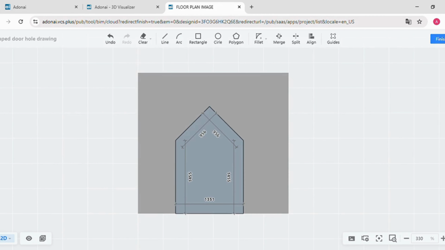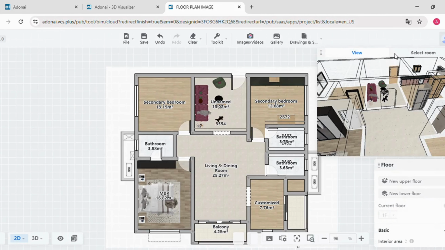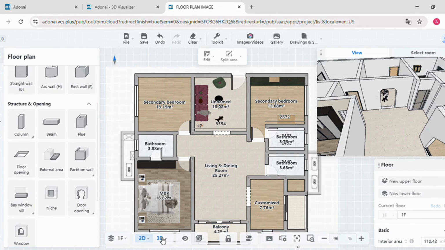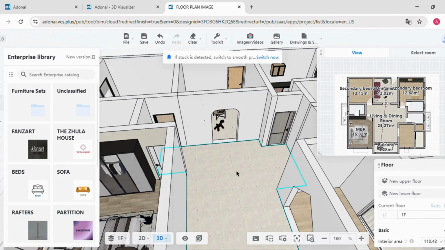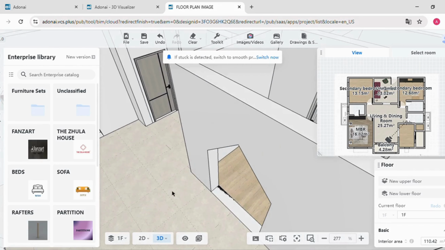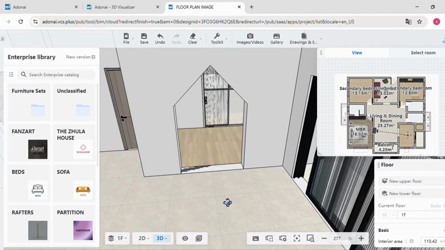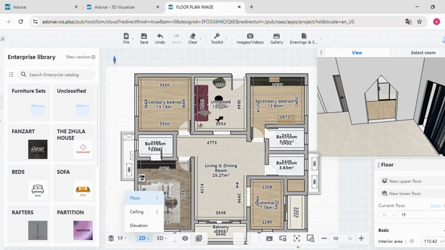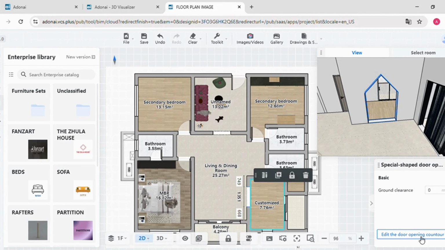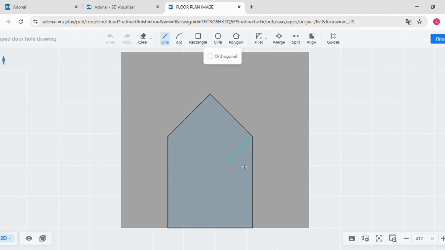And click on Finish. You can see the output in 3D. If you want to edit that shape also, by clicking on Edit the Door Opening contour lines, you can edit the shape also.